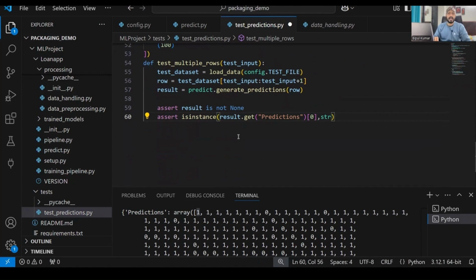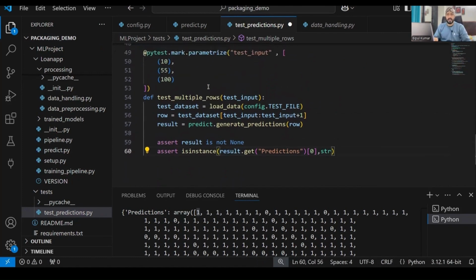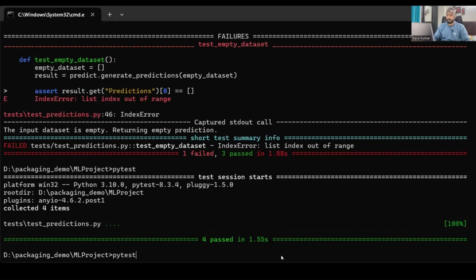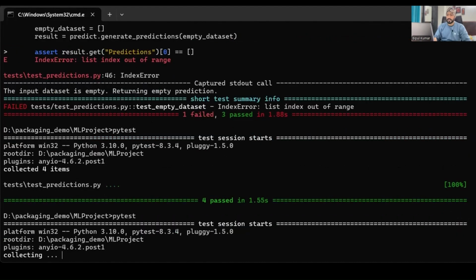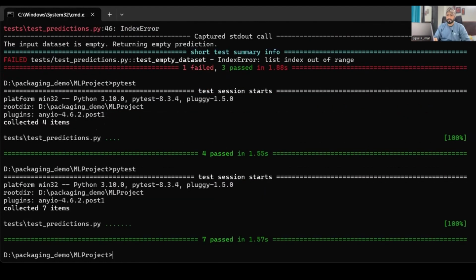All right. Now we can't check that it is y or n, because it is a randomly picked value, so it can be anything. So we are just checking two things over here for multiple rows: that it should not be null and it should be string. So let's test this. I will just trigger Pytest. Okay, so all 7 tests passed.